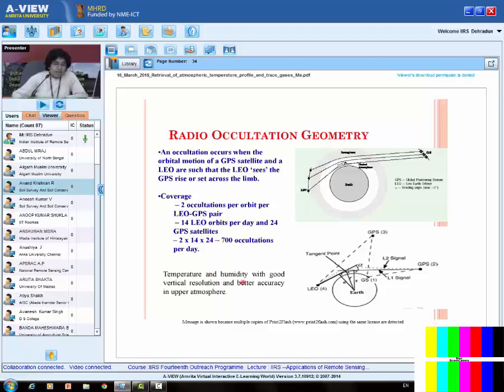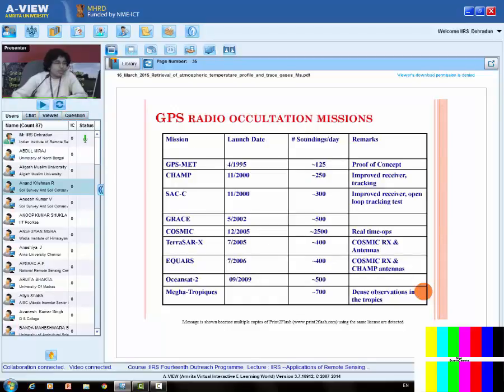And the major parameters that we are getting from this kind of geometry are temperature and humidity profiles. The plus point is the vertical resolution is very good in the upper atmosphere, and the accuracy is good in this technique. But till now we are getting the temperature and humidity profile, that too in the upper atmosphere. So these are a few examples of missions where we use the radio occultation to get the various profiles. So that's all from my side.